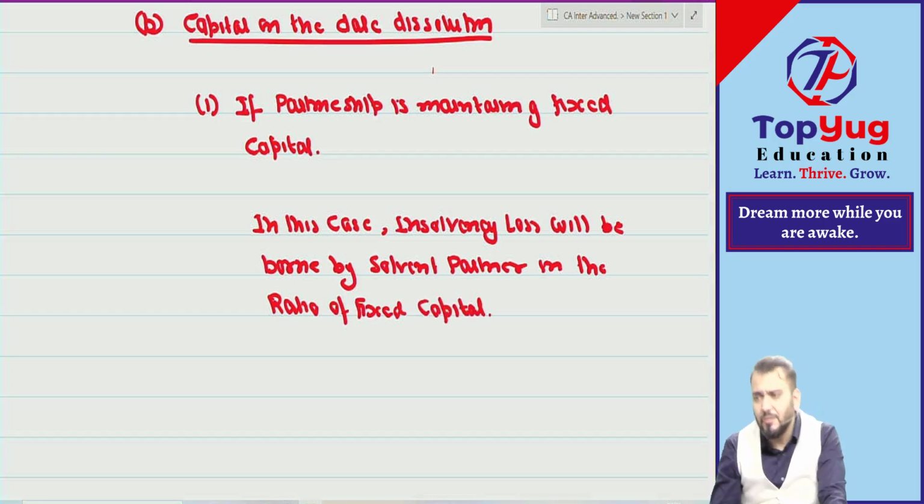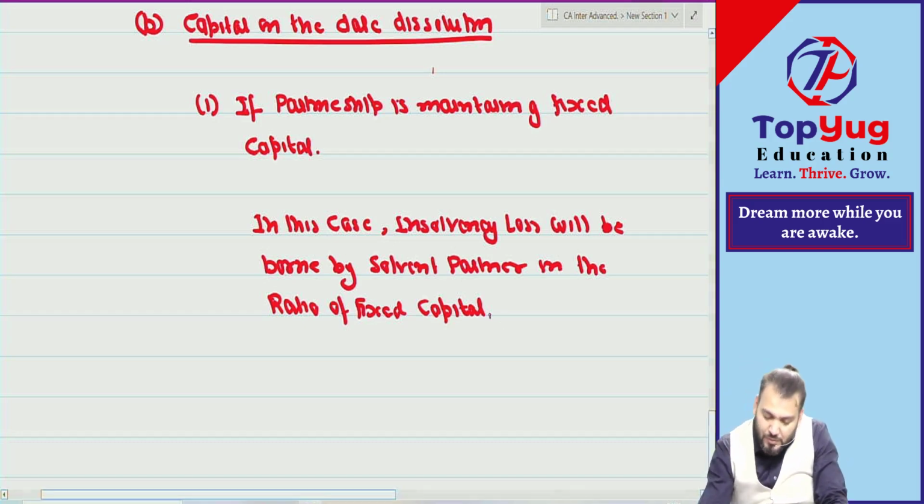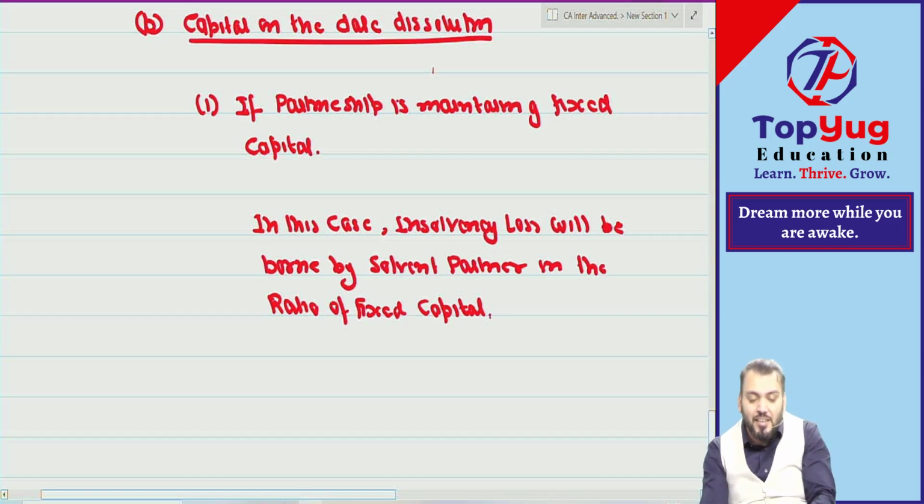Fixed capital will always have a credit balance only. Fixed capital cannot have a debit balance. So in the ratio of fixed capital, because it will always have a credit balance. Understood? Correct. It means the current account balance will not be considered.